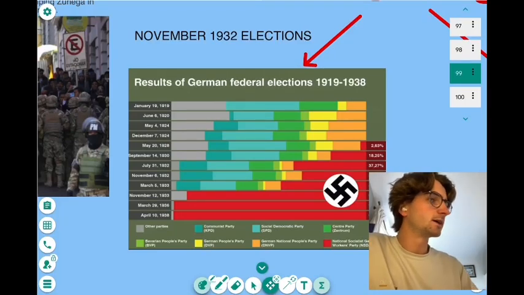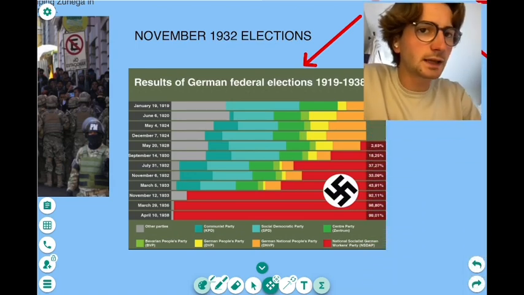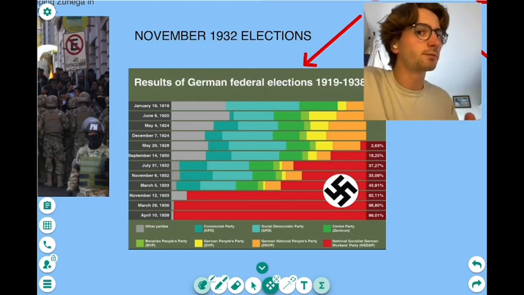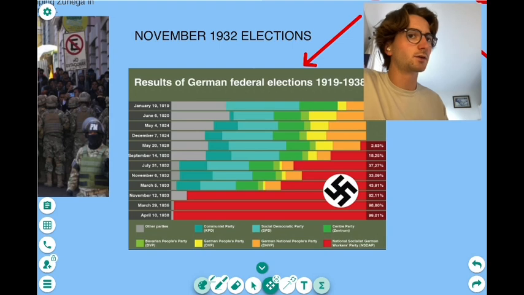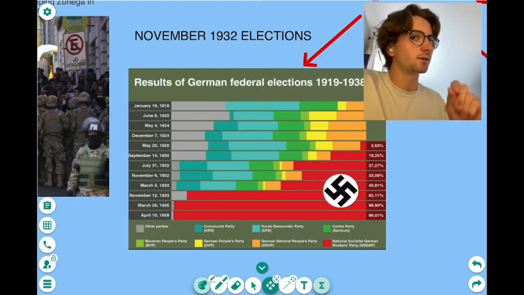Next thing to understand, the November 1932 election. So let's just look at this diagram here. Look on the left, November 1932, that big red bar is 33% of the votes, okay, and they are held by the Nazi Party. So all the people in Germany have voted, and 33% of people wrote Nazi on their paper, okay?